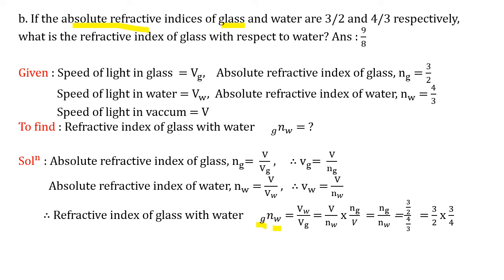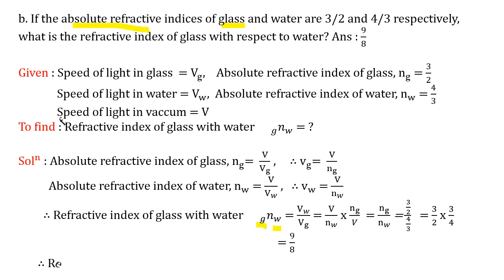Now Ng is given as 3 upon 2, and Nw is given as 4 upon 3. As I told, the division becomes multiplication and the reciprocal of the denominator, so 3 upon 2 as it is, and 4 upon 3 becomes 3 upon 4. So 3 3s are 9 and 2 4s are 8. So the answer is 9 upon 8.